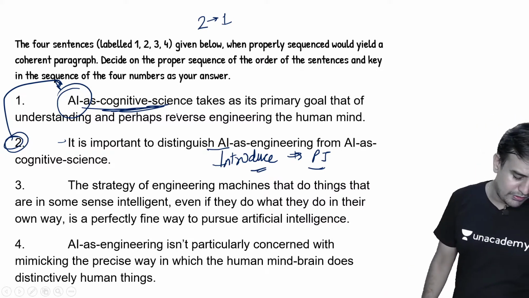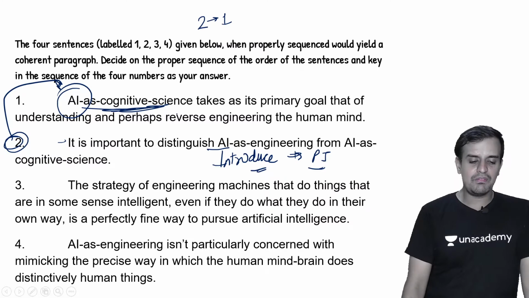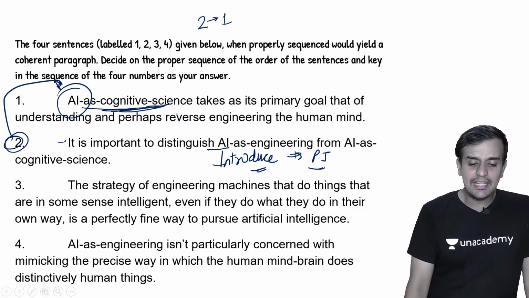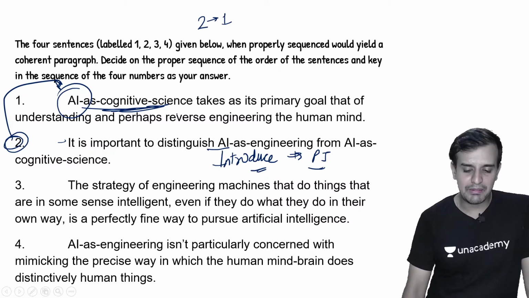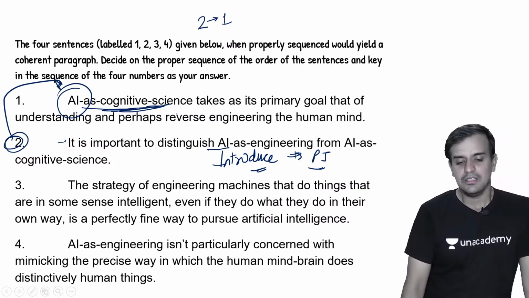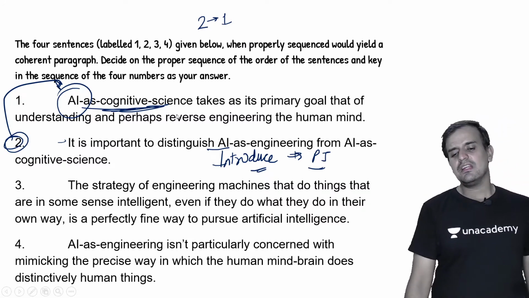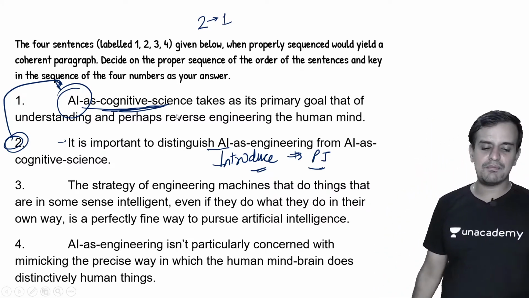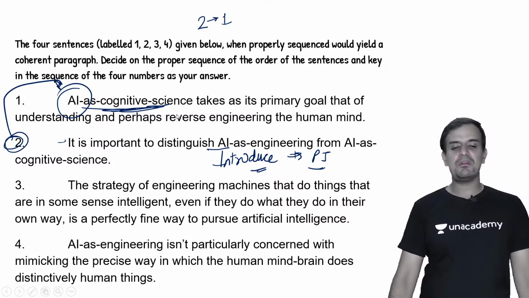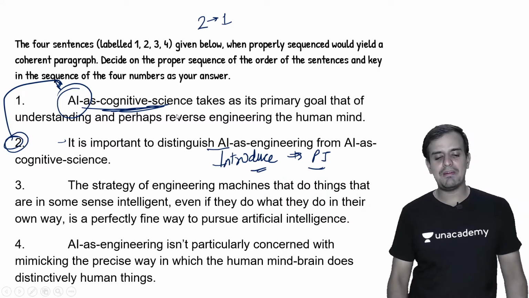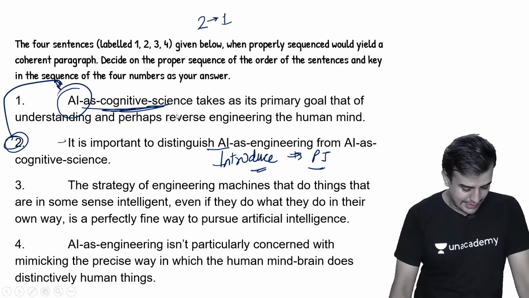Then we have two more sentences left. I want you to give me the answer. What will be the correct sequence? AI as engineering isn't particularly concerned with mimicking the precise way in which the human mind brain does distinctively human things. The strategy of engineering machines that do things that are in some sense intelligent, even if they do what they do in their own way, is a perfectly fine way to pursue artificial intelligence. Now I want you to give me the answer. After one, would we keep fourth or third first? What will come first?